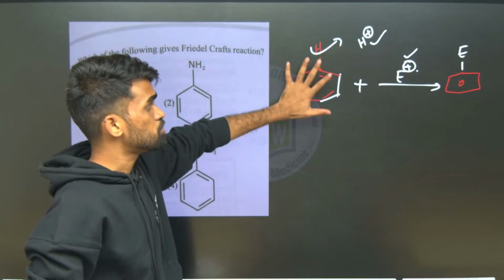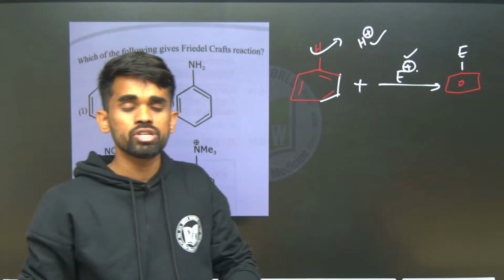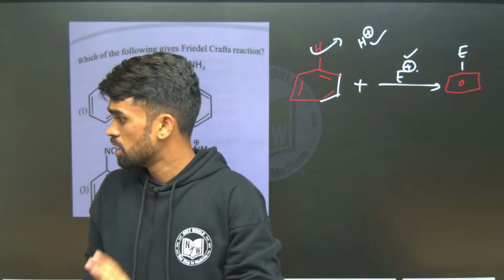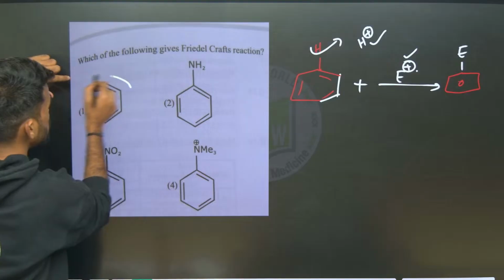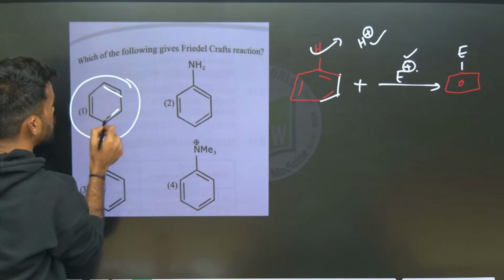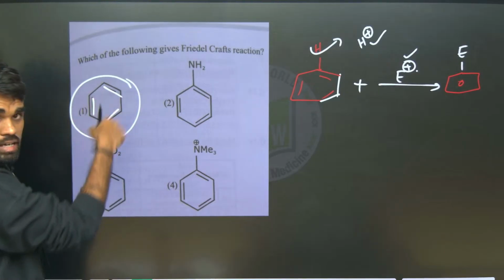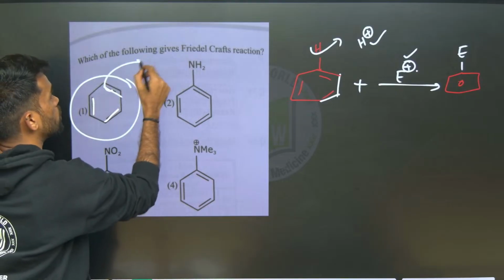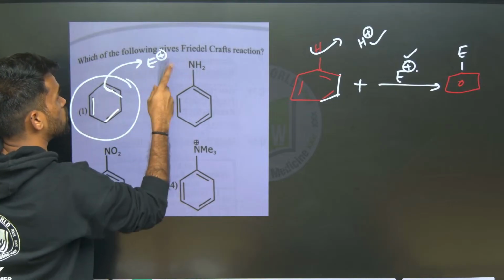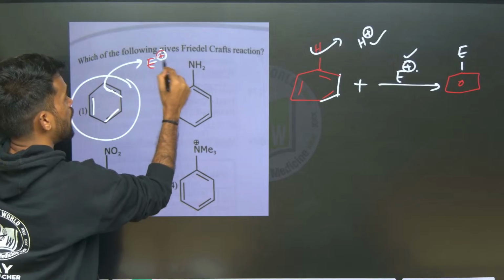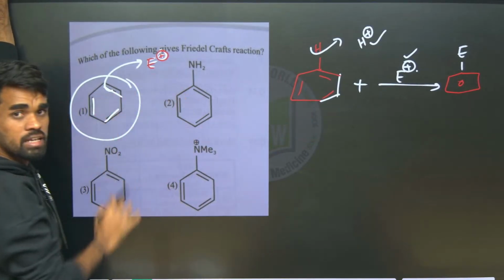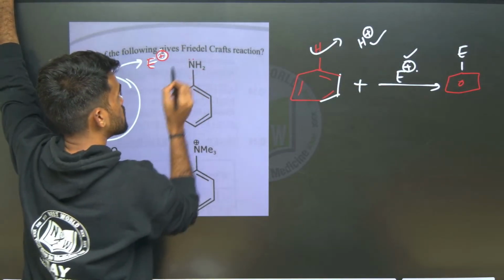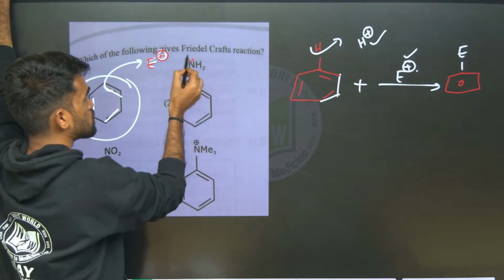Now the substrate has to be an electron-rich species, therefore the reaction takes place properly. Here, if you see the benzene ring, since it has an electron cloud in this ring, this electron cloud can easily accept this electrophile, an electron-deficient species, and forms some product like that. But when it comes to aniline, yes, it is also an electron-rich species, having this lone pair of electrons,